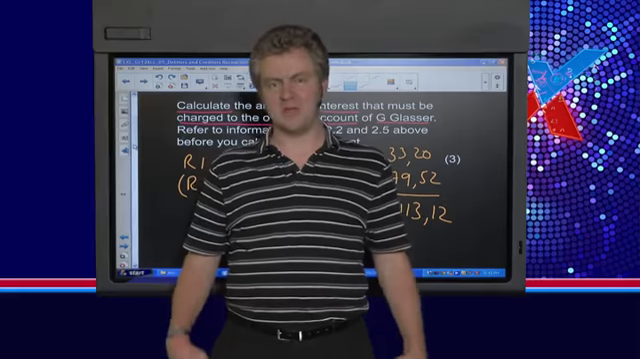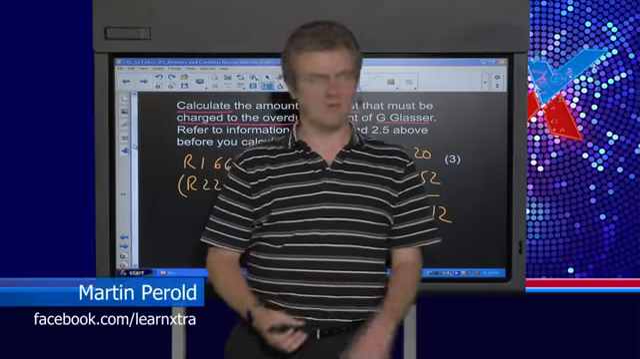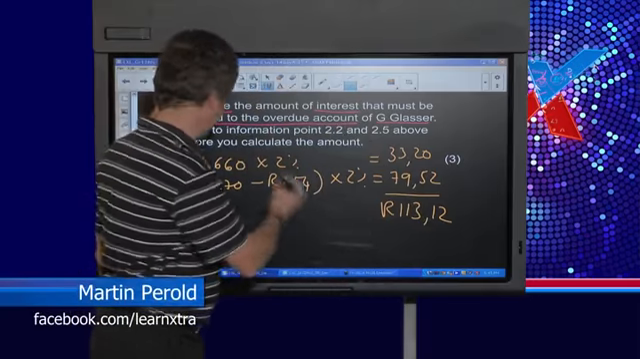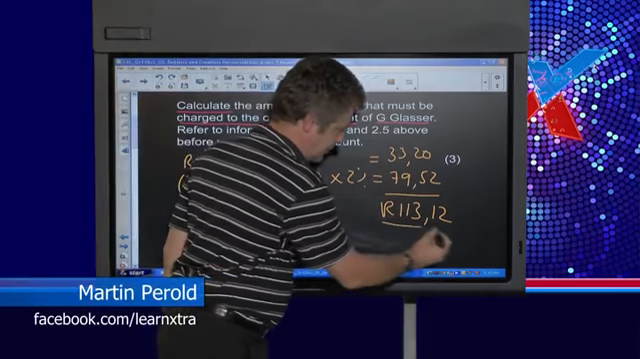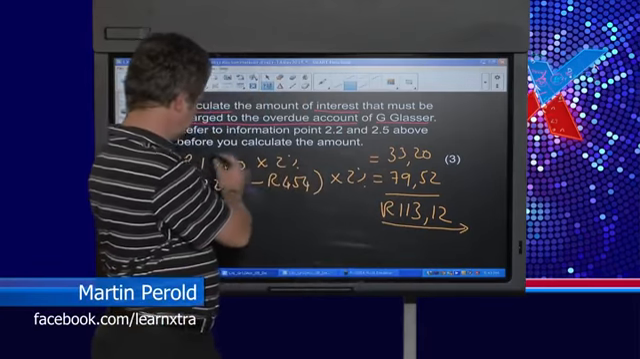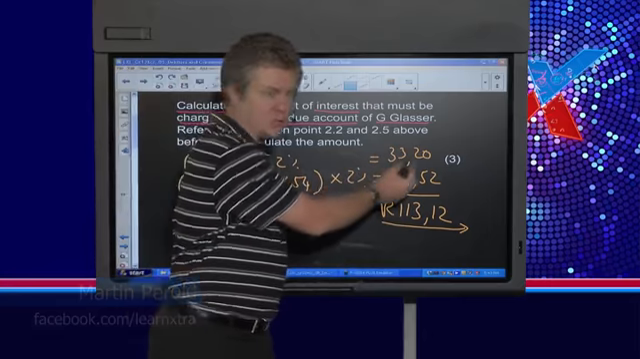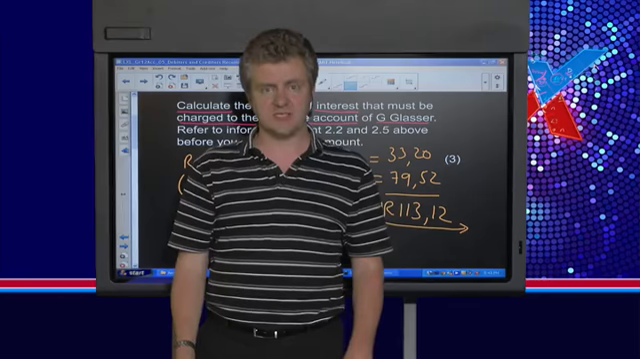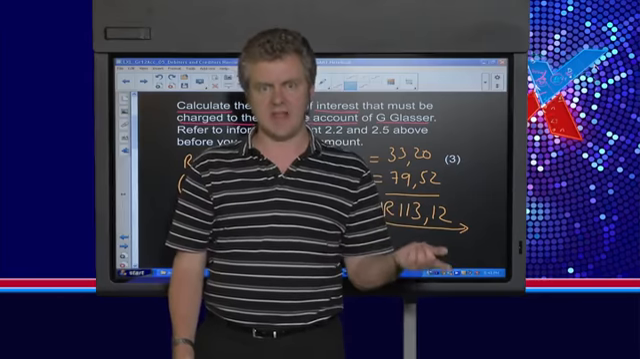Thanks very much, Abram, and welcome back, Mindsetters. Before the break, I asked you to calculate the interest given this calculation here. You should have got the answer of 113 Rand and 12 cents if you've done it correctly, because 2% of 1660 is 33 Rand 20, and 2% of this sum in brackets ends up being 79 Rand 52. Add the two together and you get the correct answer of 113 Rand and 12 cents interest that should now be charged to that debtor.